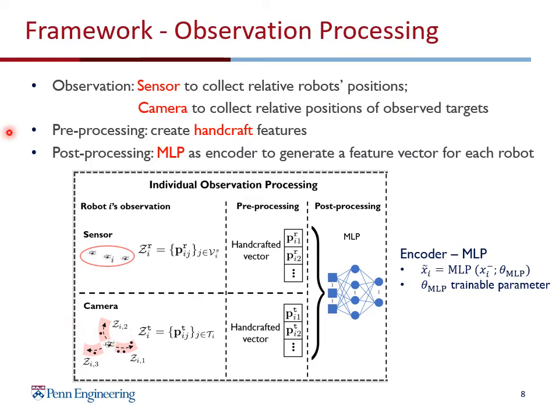Then we transform these raw observations to two handcrafted vectors and then concatenate these two vectors as the input tensor. Finally, the input tensor is fed to an MLP to generate a feature vector for this robot. This MLP has trainable parameters.